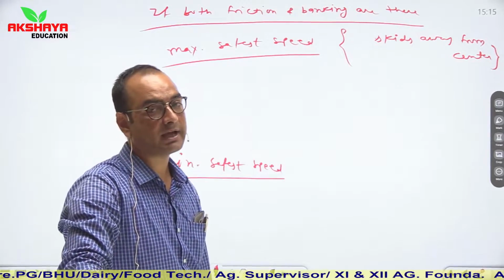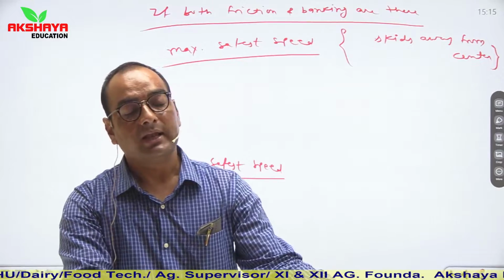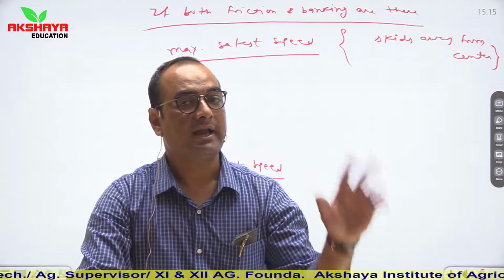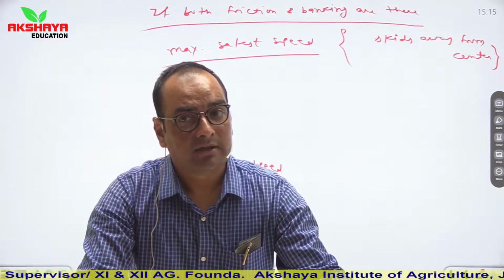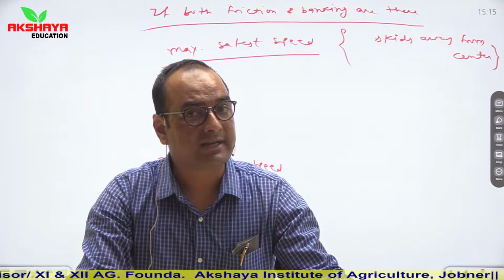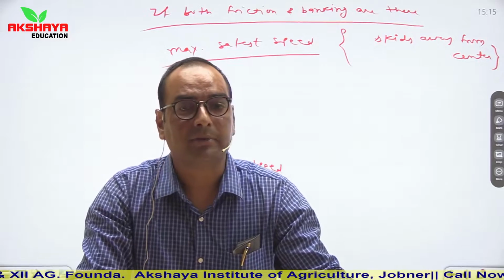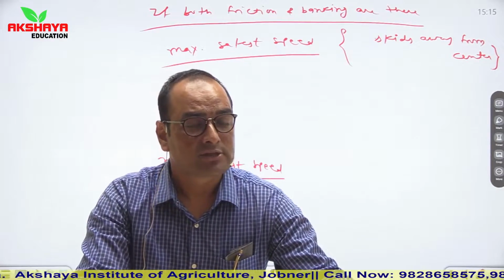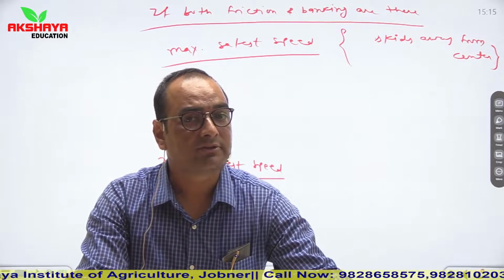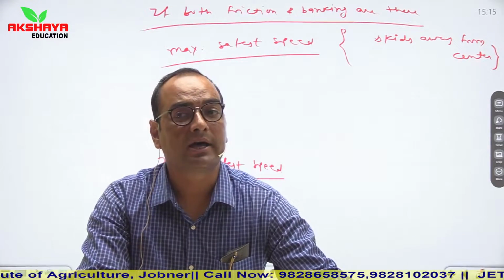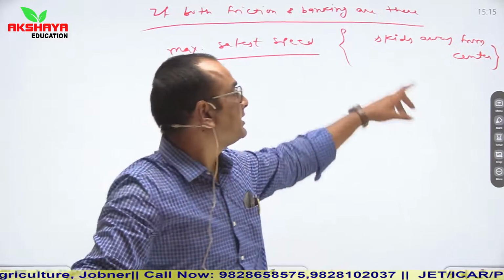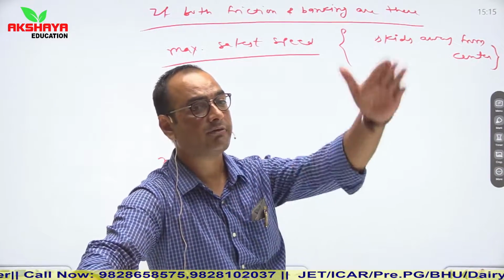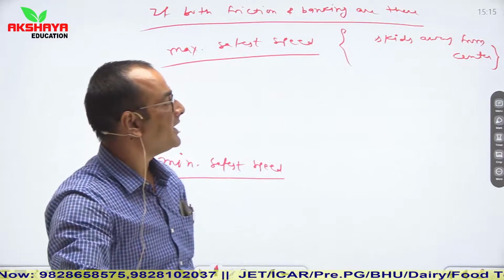इसको एक एग्जांपल से अपन एक्सप्लेन करते हैं। Let us say that at any circular turn where friction and banking both are present, maximum safest speed is mentioned at 100 km per hour and minimum safest speed is mentioned as 10 km per hour. So if a vehicle travels with a speed more than 100 km per hour, then that vehicle will skid away from the center, in the opposite direction.